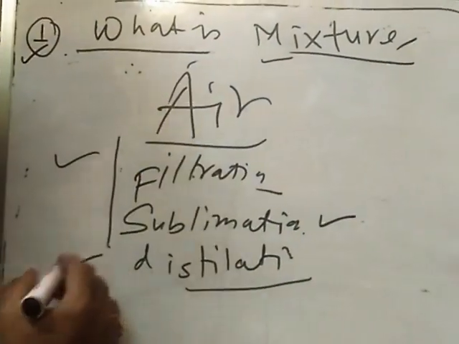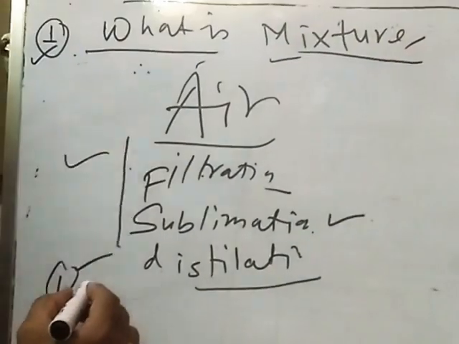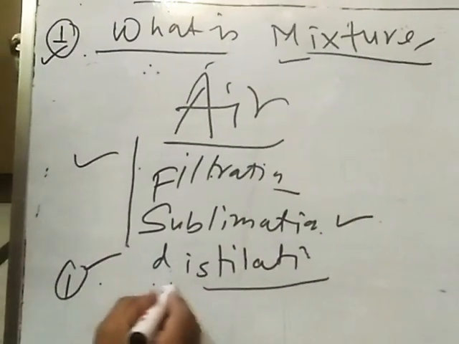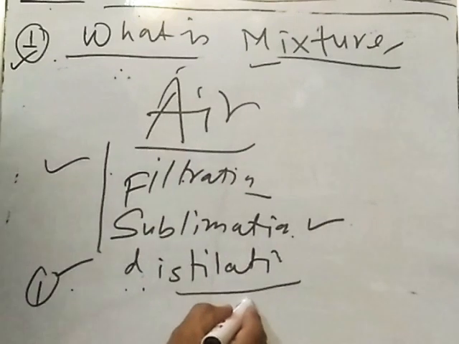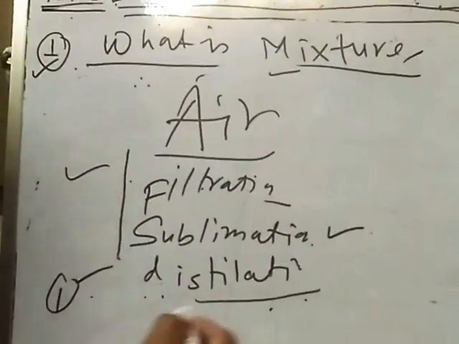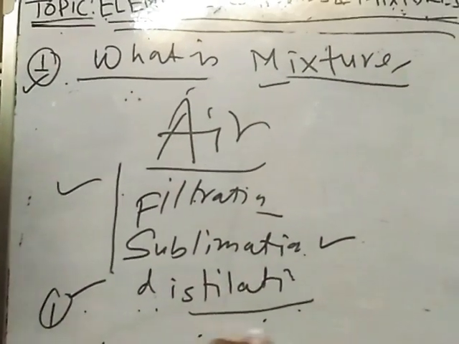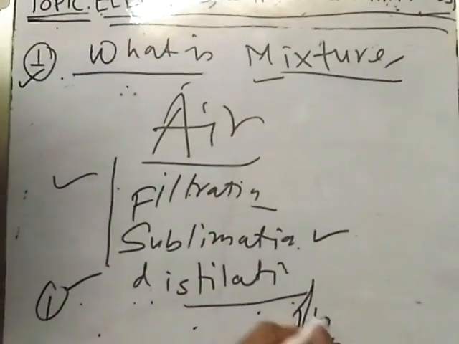And I am telling one property: the components of a mixture may be present in any proportion. The components of a mixture retain their properties. The components of a mixture can be separated by physical means.